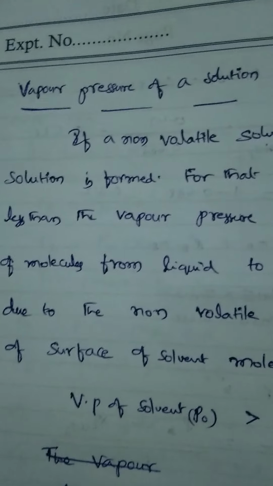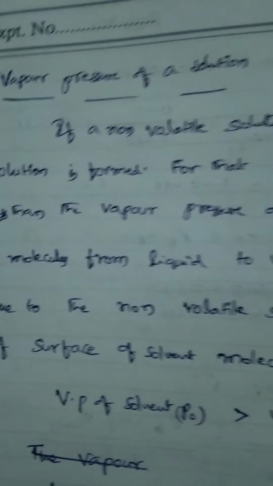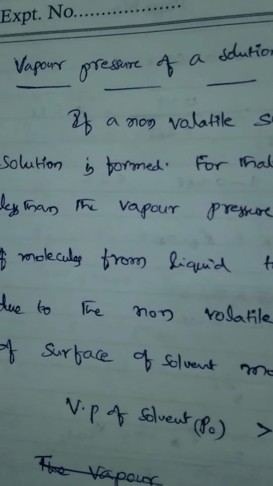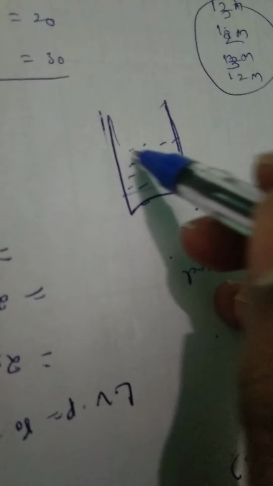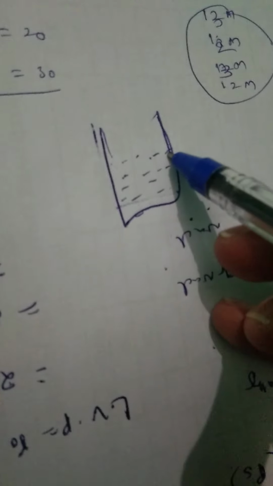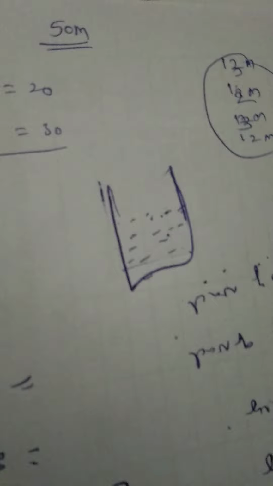room temperature. Before going to explain this topic, we should revise what vapor pressure is. The pressure exerted by vapor when it is in equilibrium with the surface of the liquid is called vapor pressure. For example, if you take water in a closed vessel, this is the surface layer, these are inner layers. Initially, the molecules present on the surface layer undergo evaporation. After that, the molecules below the surface layer undergo evaporation. This is the phenomenon that takes place during evaporation.